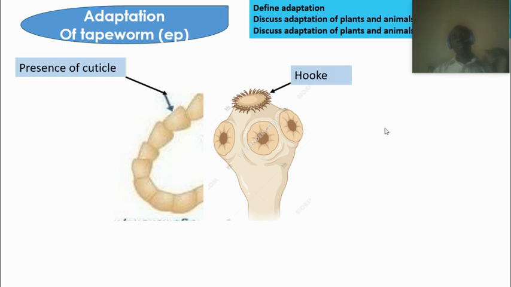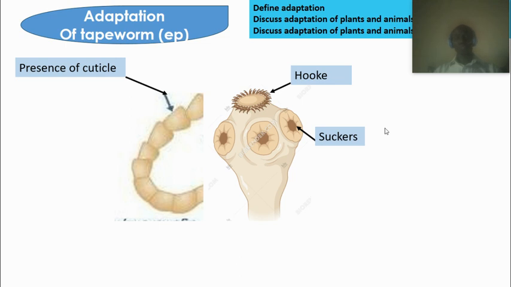Number three, they have hooks which they use to hold onto the walls of our intestine, and the hooks prevent them from being dislodged from the body. The suckers do the same thing, enabling them to stick to the walls of the host body, so they cannot be moved easily.